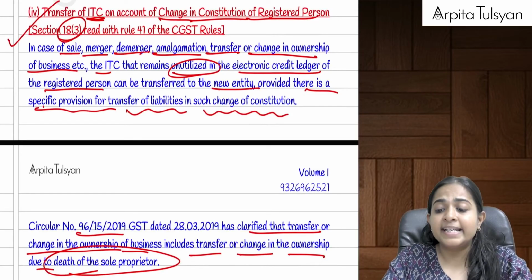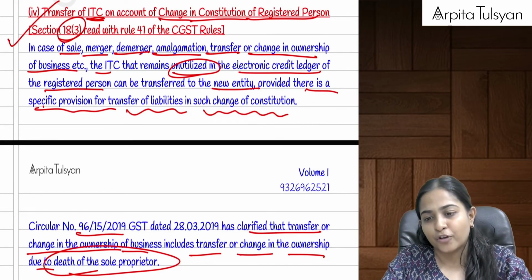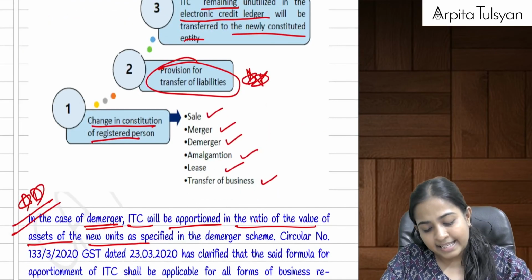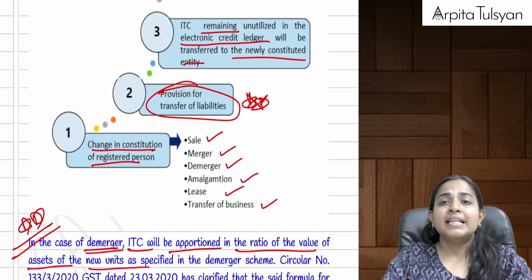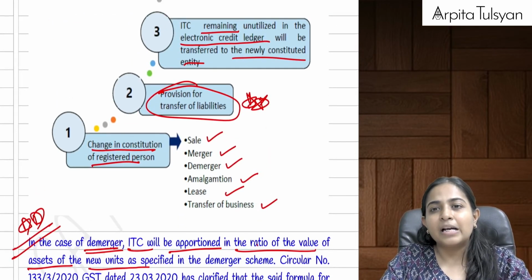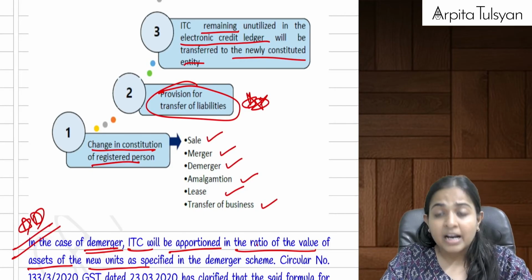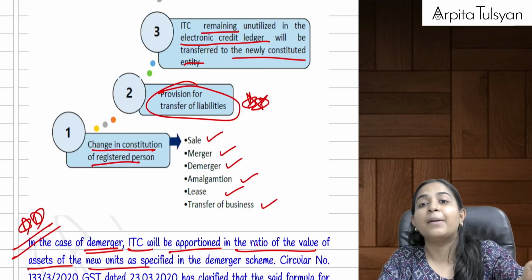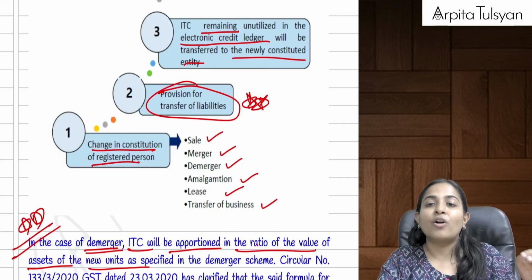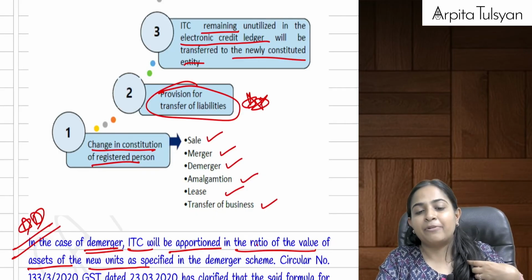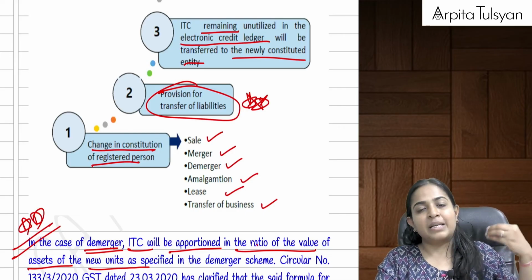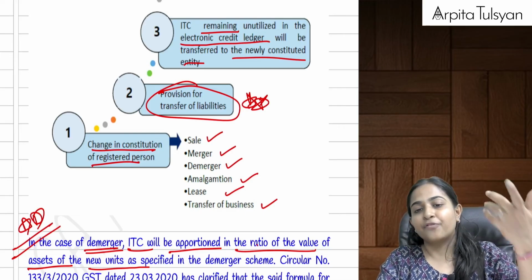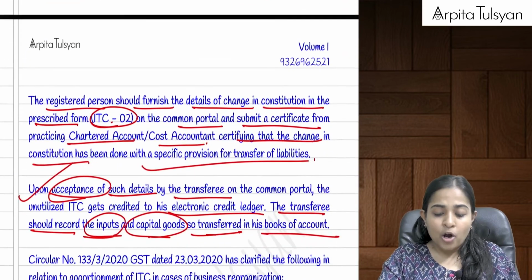What about the ITC whenever there is any change in the constitution of the registered person, like sale, demerger, amalgamation, death of the sole proprietor, or transfer of business along with transfer of liabilities? In such a case, the unutilized ITC kept with us can be transferred to the new undertaking by doing the necessary procedures.